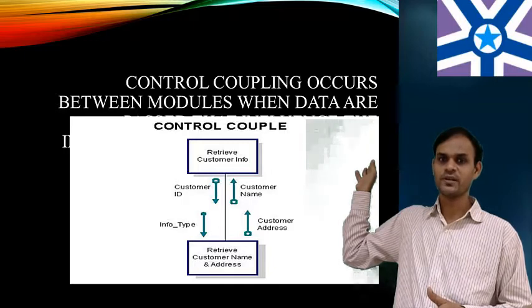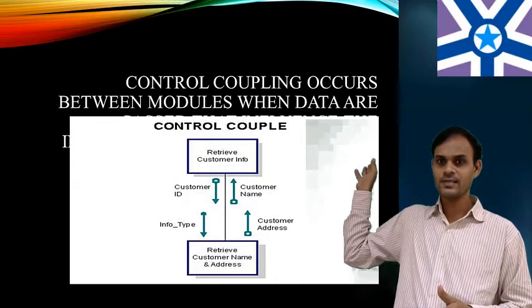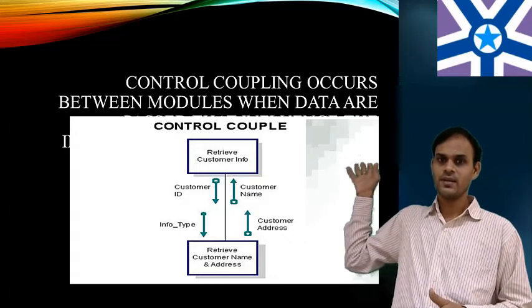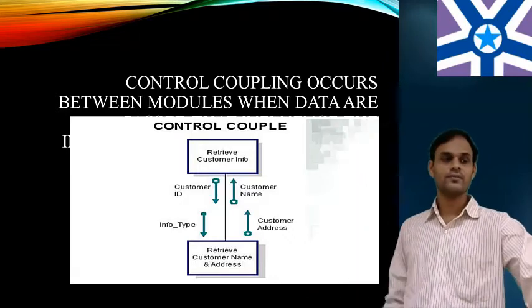Okay, from the customer information type we can retrieve the customer address and the customer name. So this is the control coupling definition.